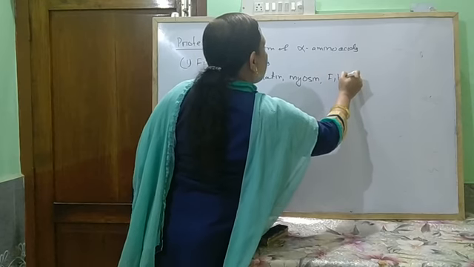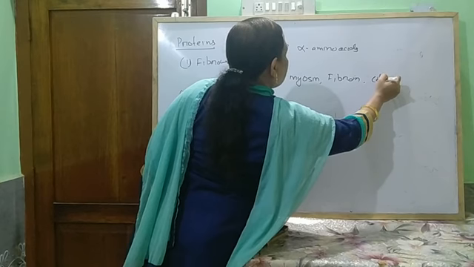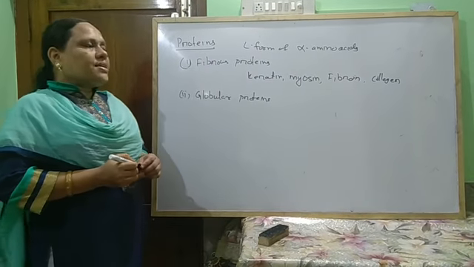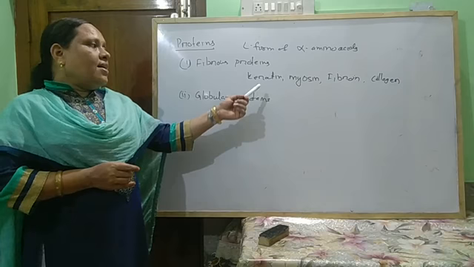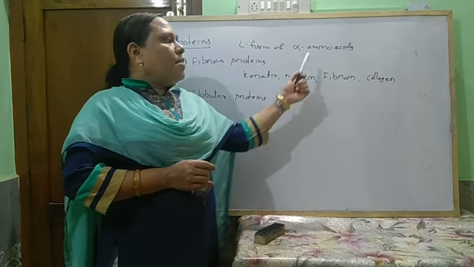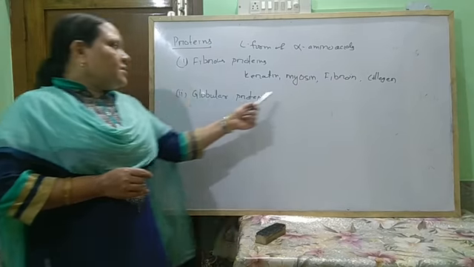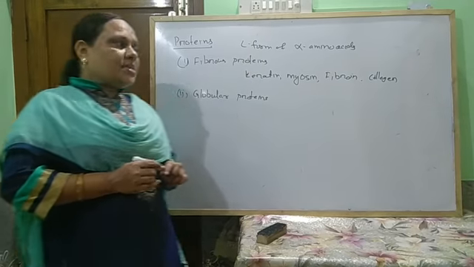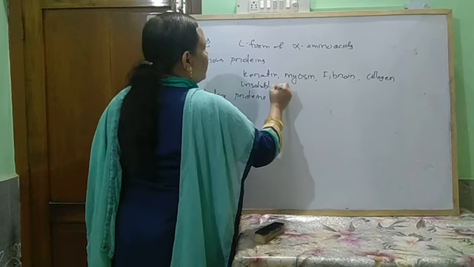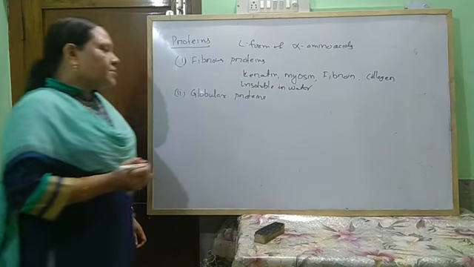fibroin, collagen. So these are different fibrous proteins. Keratin is present in skin, hair, nail; myosin is present in muscle; fibroin is present in silk; collagen is present in tendon. These are examples of some fibrous proteins, and these are insoluble in water.